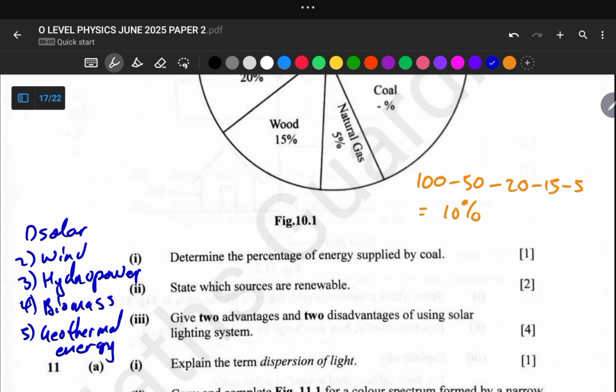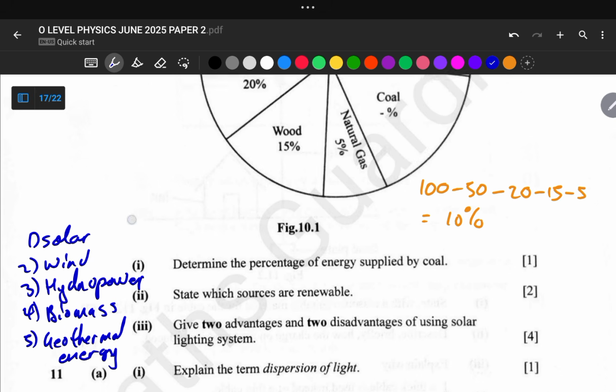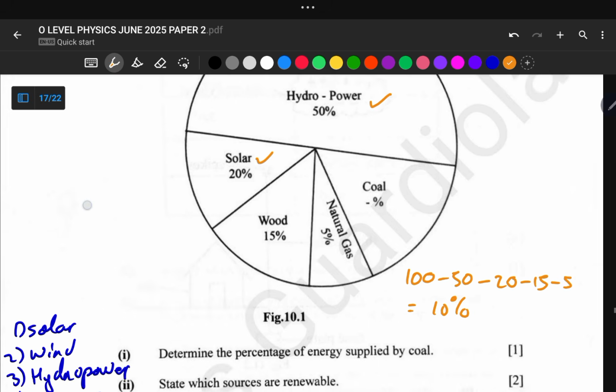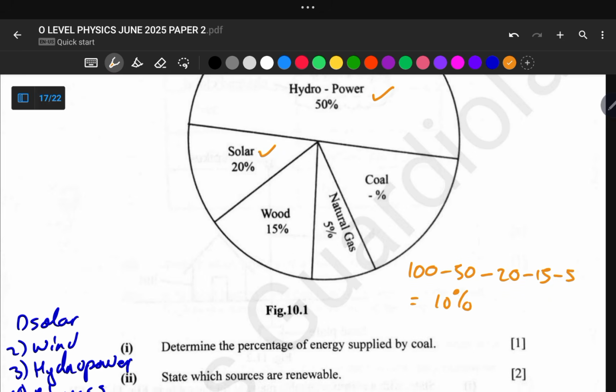sources of energy. Okay, so in this question we are required to state which sources are renewable. The sources that are renewable here are hydropower and solar. So there are 2, hydropower and solar. Wood is not a renewable source. Natural gas is not a renewable source. Coal isn't a renewable source.